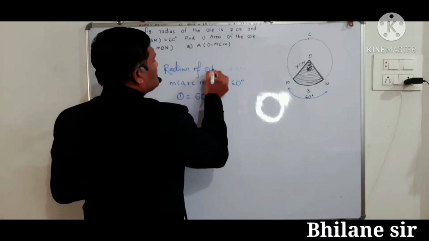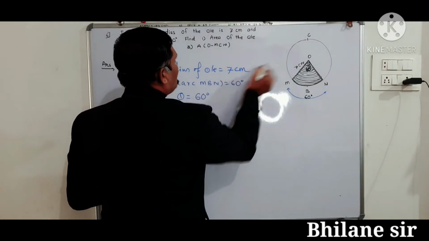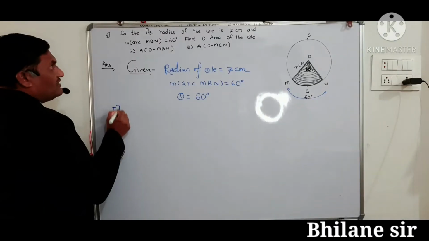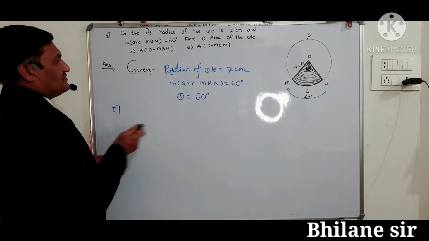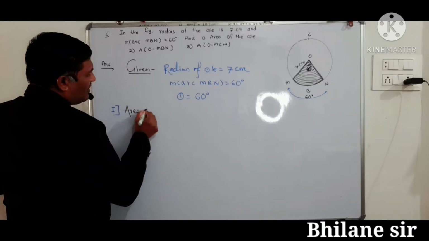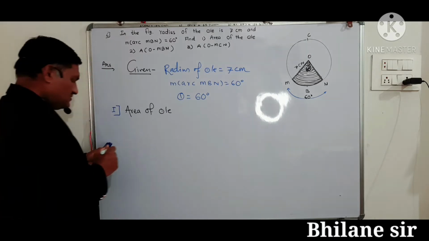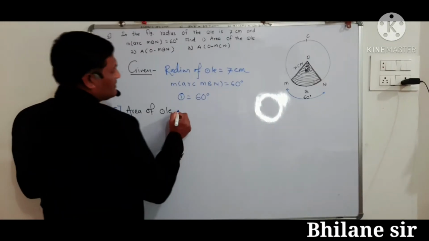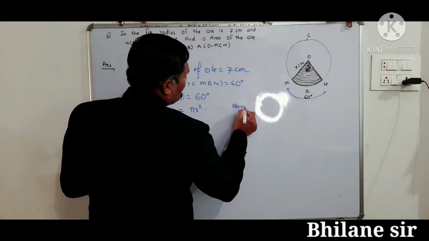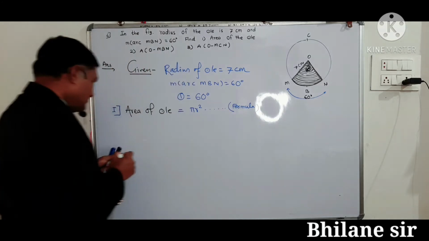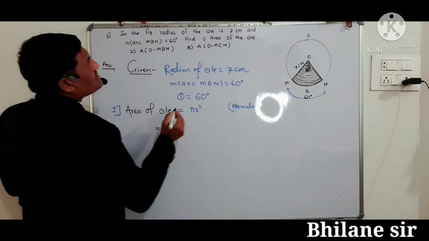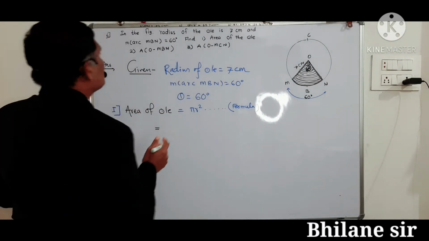Okay, this is the radius of the circle is equal to 7 centimeter is given here। Okay, first we can find the area of the circle. Area of circle is equal to pi r square। Okay, this is the formula, therefore putting the given values, area of circle is equal to pi, value of pi is given here, then write here